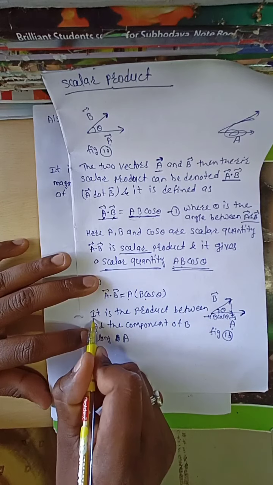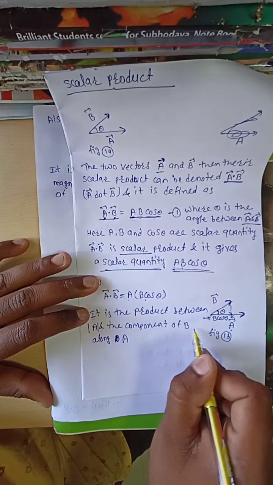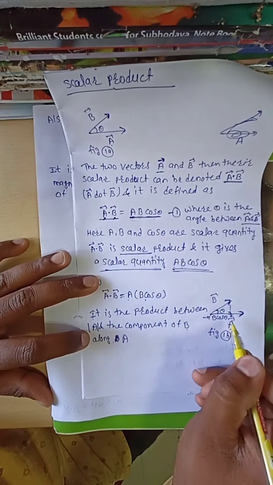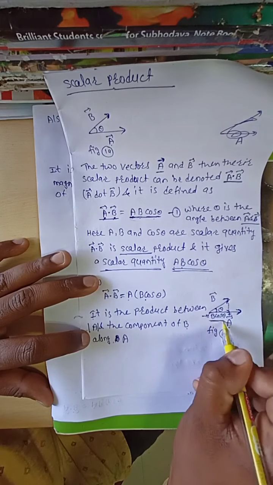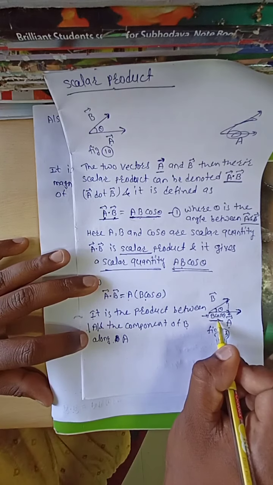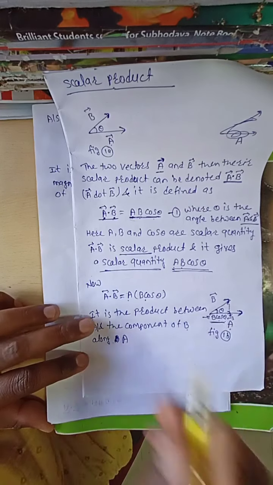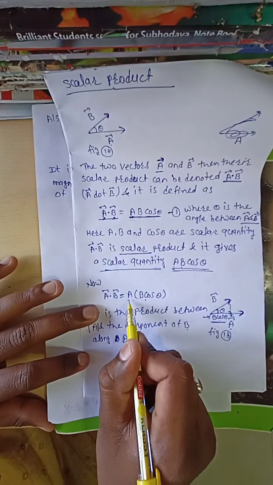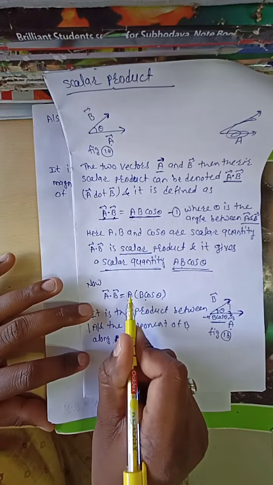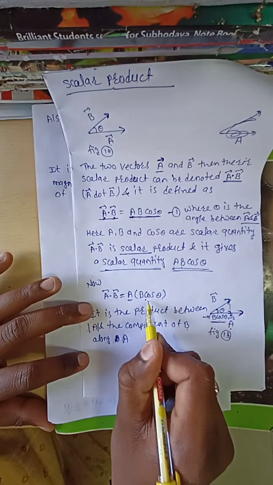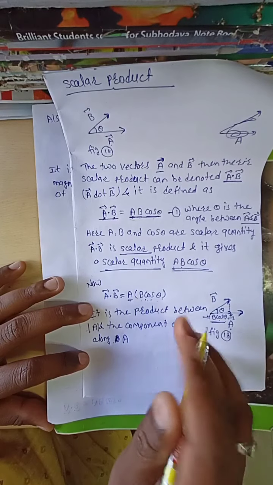A into B cos theta means the product between the magnitude of A and the component of B along A, meaning the projection of B along A is B cos theta. This B cos theta is nothing but the component of B along A. So A bar dot B bar is equal to A into B cos theta, the product between the magnitude of A and the component of B along A.